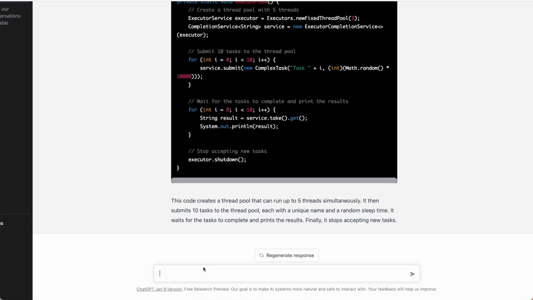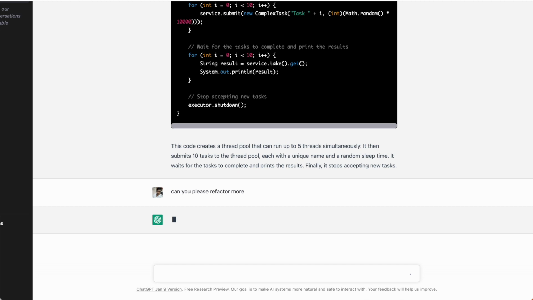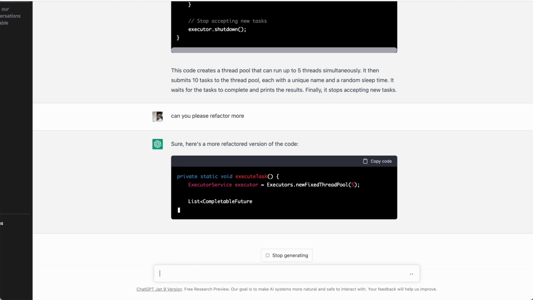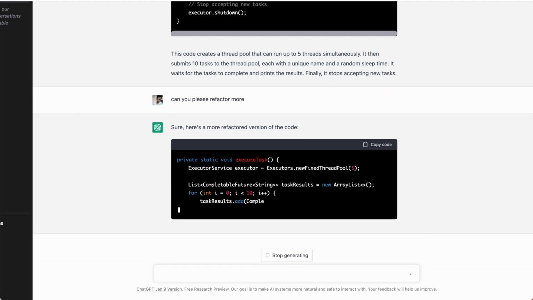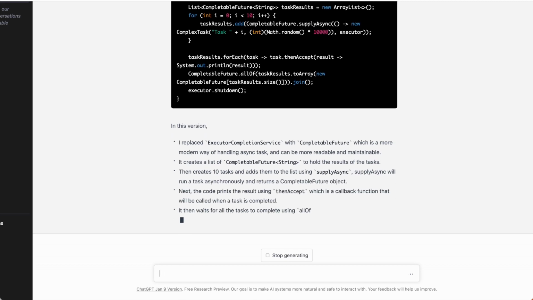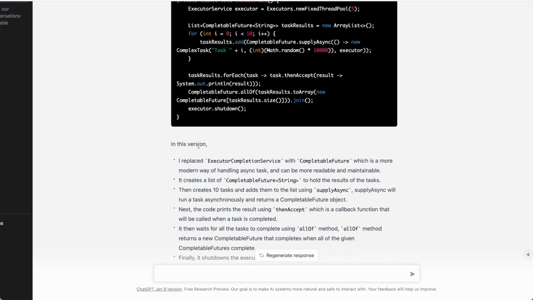So let me tell it, can you please refactor more? Sometimes ChatGPT may not give you the best code, but it can have some scope for further refactoring, right? So I asked it to refactor it more. Let's see what it returns. Here, in the new code, it says it replaced the executor completion service with completable future, which is a more modern way of handling async tasks.